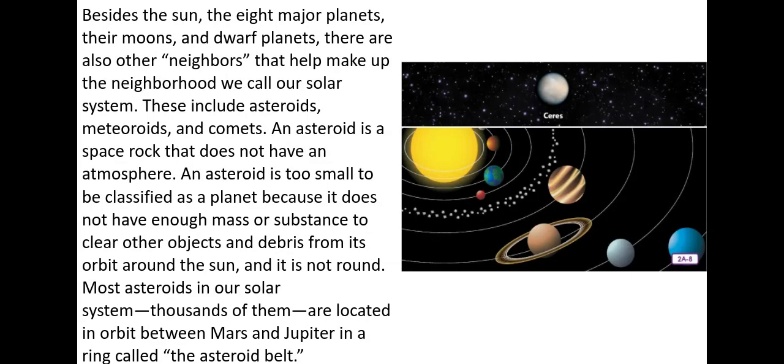An asteroid is a space rock that does not have an atmosphere. An asteroid is too small to be classified as a planet because it does not have enough mass or substance to clear other objects and debris from its orbit around the Sun, and it is not round. Most asteroids in our solar system, thousands of them, are located in orbit between Mars and Jupiter in a ring called the asteroid belt. Look at the diagram of the solar system right here. Do you see the asteroid belt?